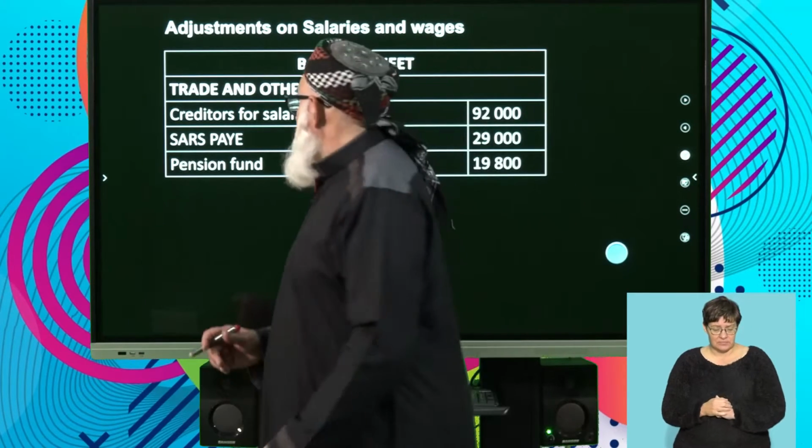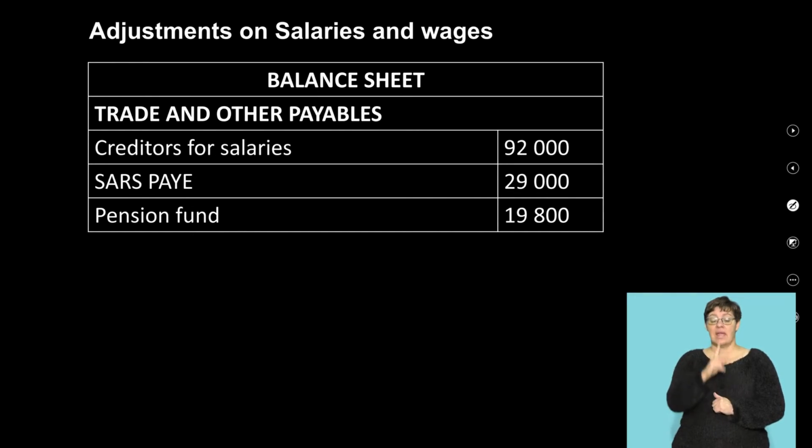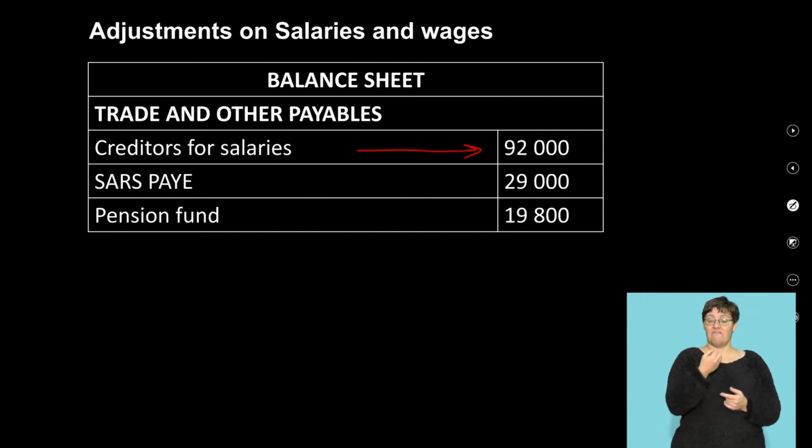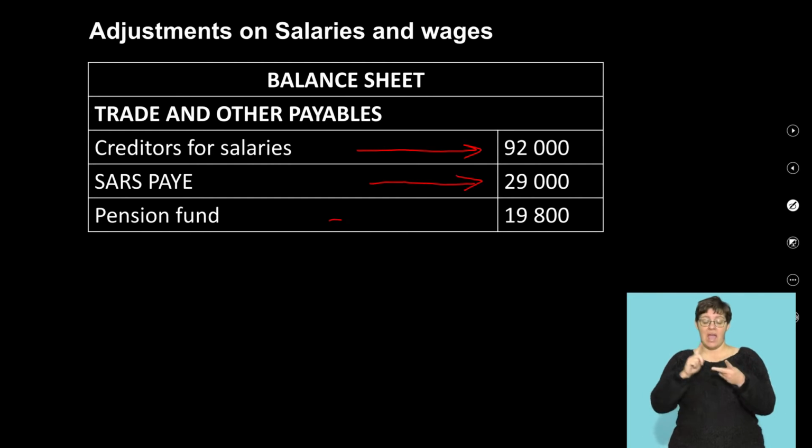You have your net salary as part of creditors for salaries, right? You have your SARS, PAYE, and you have your pension fund.